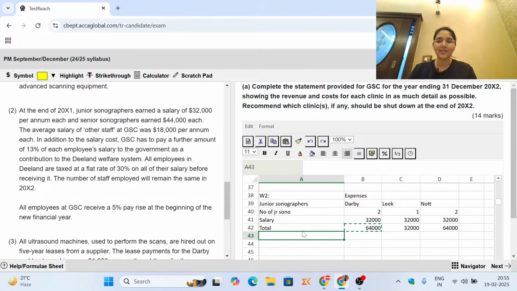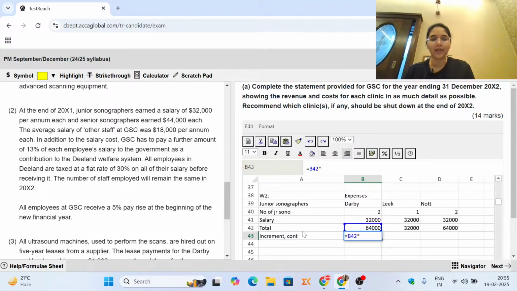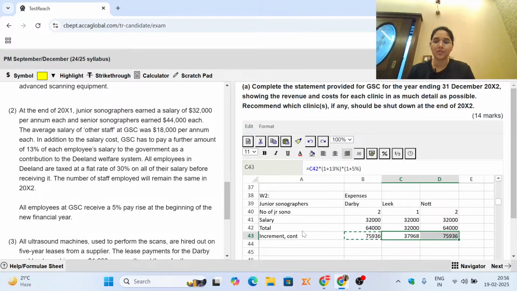But again, as we were talking about this, you have to account for the increment as well as the contribution. So the total amount is going to be this multiplied by how much are you contributing? 13%. So 1 plus 13%, and then you're also giving them a rise. So this will further be multiplied by 1 plus 5% pay rise that you are giving to them. So this is what you exactly end up paying to the junior sonographers.